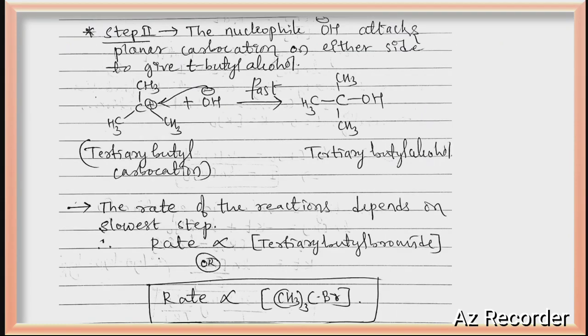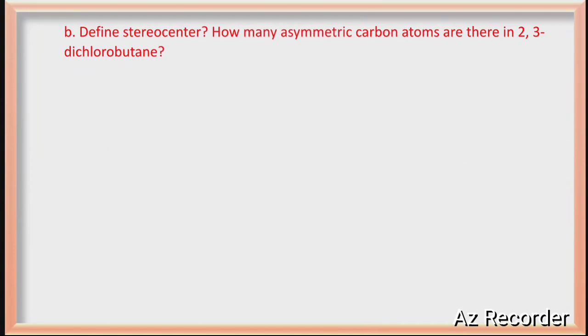Second step, attack of the nucleophile on the carbocation to form the product, tertiary butyl alcohol. Here the rate of the reaction depends upon the slowest step of the reaction. Therefore our rate is directly proportional to tertiary butyl bromide. Right? Yes.